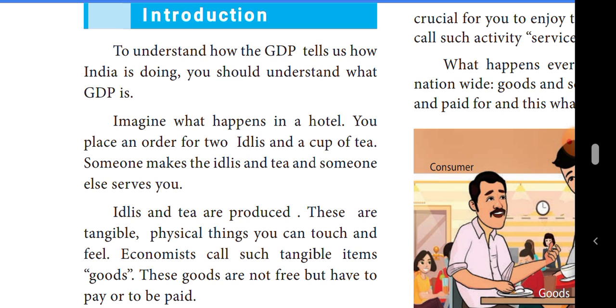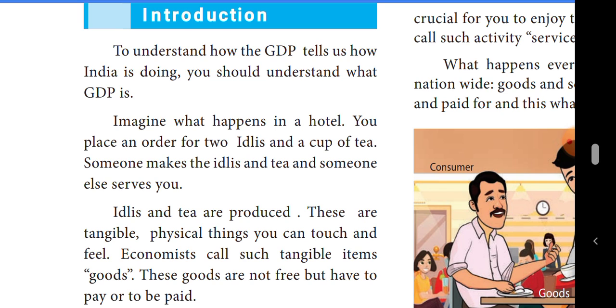Someone makes the idlis and tea, and some other person serves the idli and tea for you. An economist will say that in the hotel, two kinds of items are being produced. That means goods are being produced and service work is also being done in the hotel. Listen, students, tangible means things that physically can be touched and felt. That particular thing is tangible.